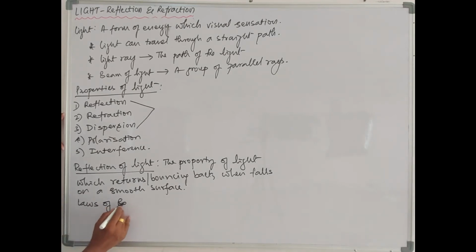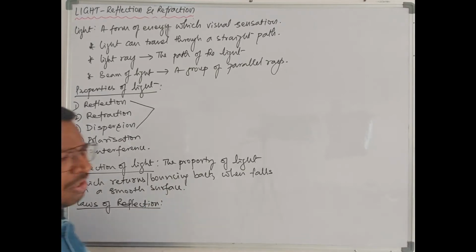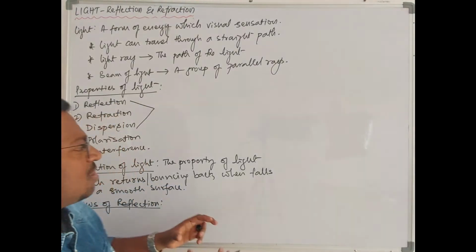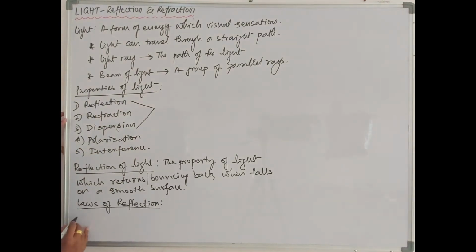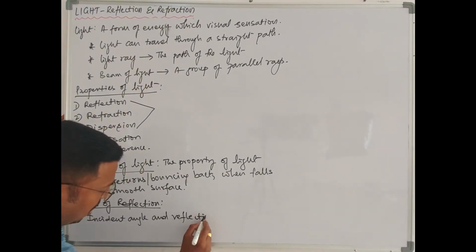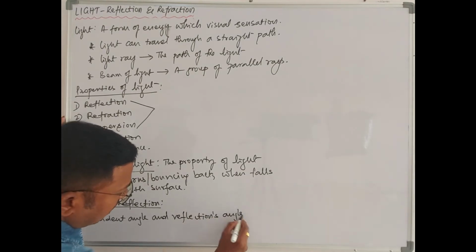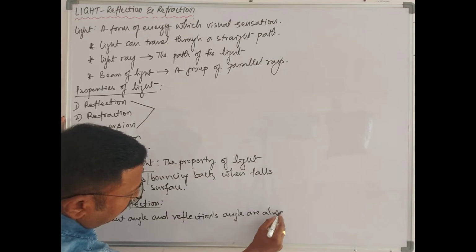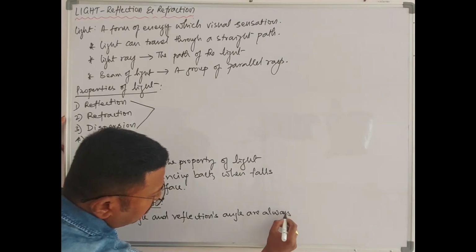Laws of reflection. These are already learned in 8th standard and 9th standard, so I don't want to discuss them in depth. Okay. The first law of reflection: the incident angle and the reflection angle, or angle of reflection, are always equal.